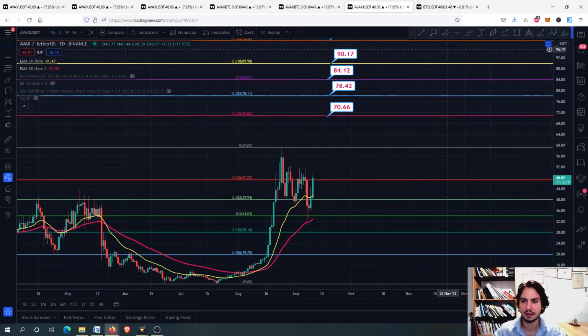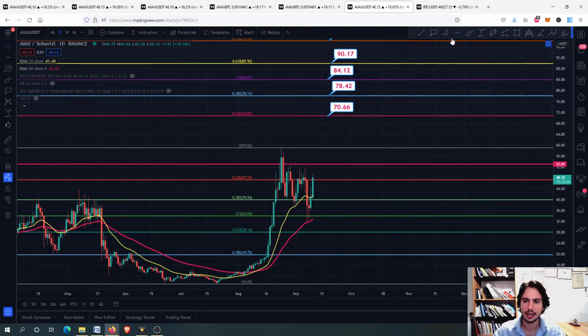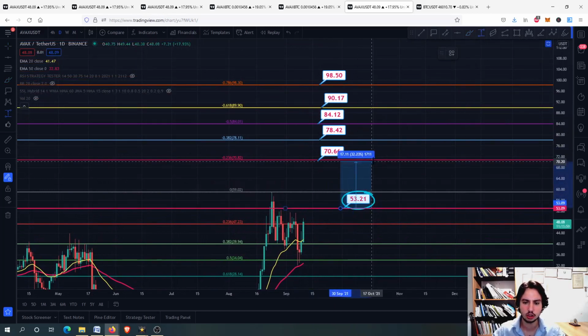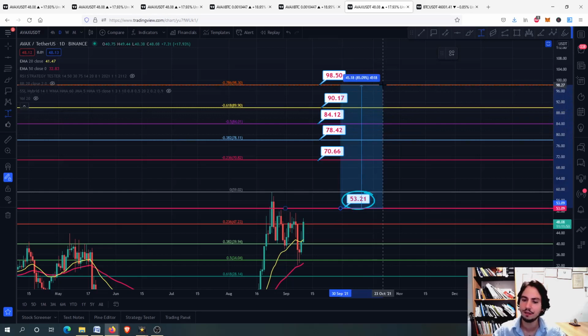So I will have a line around the 53 area right here. There we go. Okay, and if we close above the 53, it is very possible, and probably we will go up to the 70, 78, 85, 90 and 98. For example, you can have a very nice swing trade for around 33%, 45, 58, 68 to 70 and 85%.